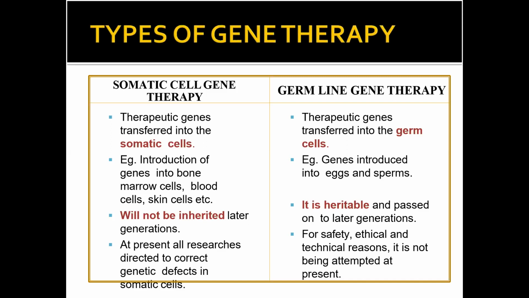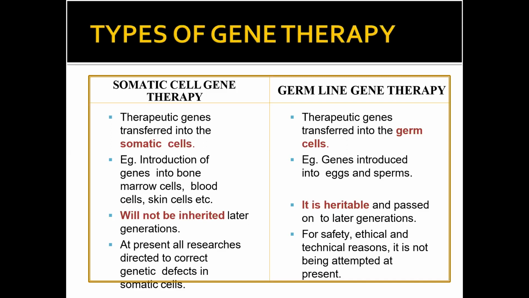It is not as popular as somatic cell gene therapy, because in germline therapy the correction you make in the genes will move on to the next generation. This may cause some problems in the cells, so this type of therapy is not much in use.